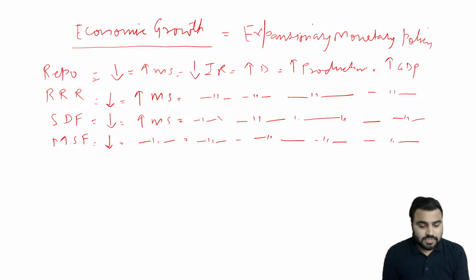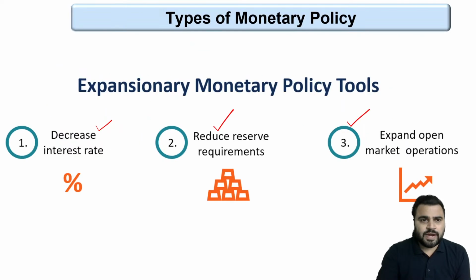So this we have already discussed. This we have discussed multiple times in the previous sessions. That is why I'm making you understand here in a brief manner, right? So this is the first part, that is the decrease in interest rate.